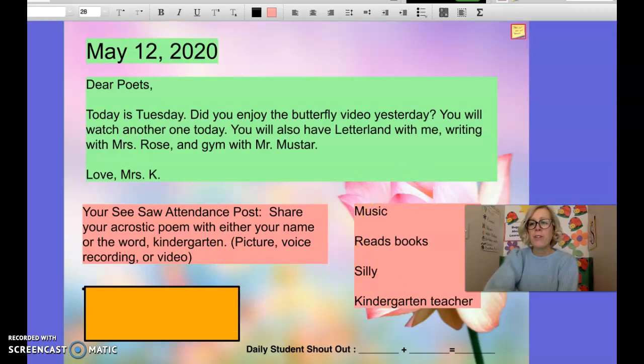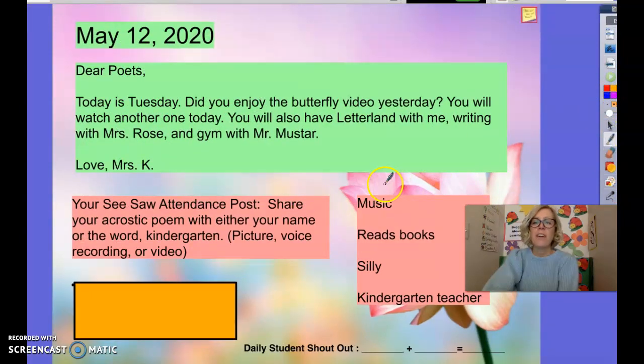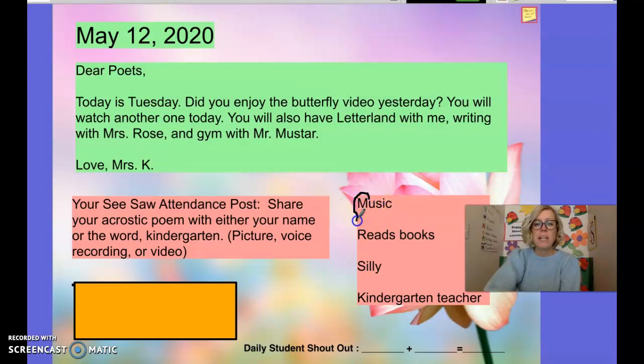So I did a practice one with my name. And I'm going to kind of circle the letters in my name. An acrostic poem means you take the letters in a word and you write them going from top to bottom. So I'm going to circle the beginning letters and you're going to see that it spells something. So if I go from the top, it says M-R-S-K. So it's Mrs. K. That's my name.